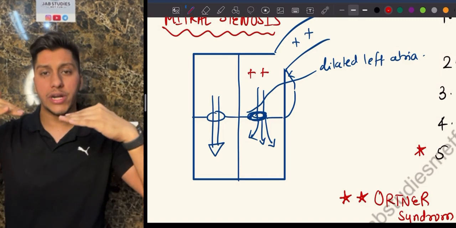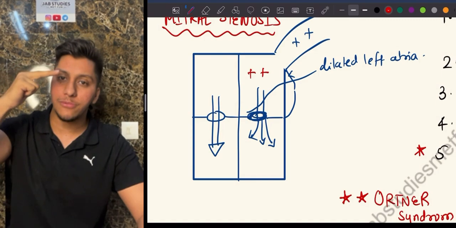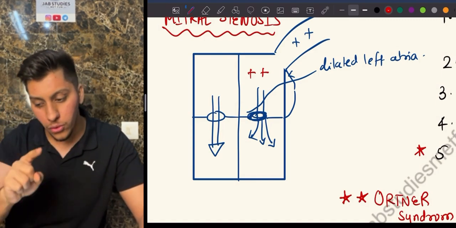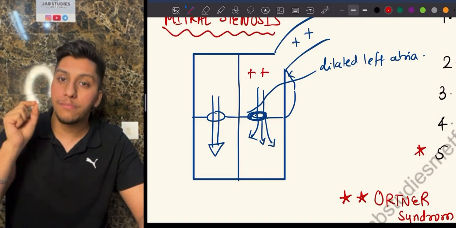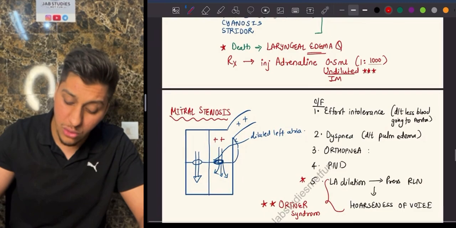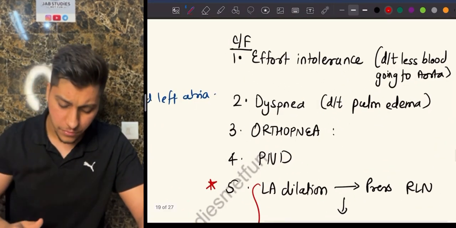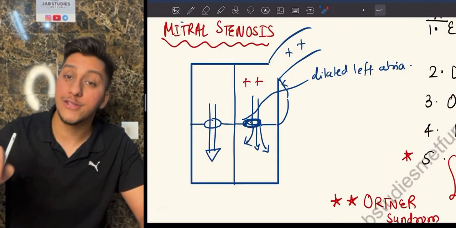Simple. So what happens is, because of this narrowing, the blood which had to flow from the left atrium to the left ventricle and then to the aorta is going to reduce. So if the blood flow to the aorta is reducing, blood flow will be reduced throughout the body. If the blood flow throughout the body is reduced, that is why you will get tired very often. That is known as effort intolerance. Simple.